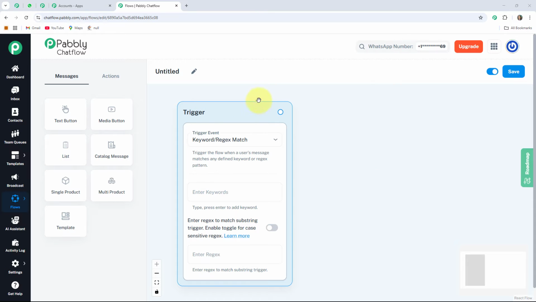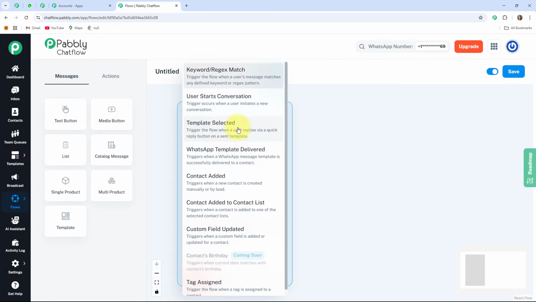So this is the starting point of creating our WhatsApp chatbot, where at first you have to select the trigger event. When you click on it, it will provide you multiple trigger events to start your flow. That is keyword/regex, user starts conversation, template selected, WhatsApp template delivered, contact added to contact list, custom field updated, contact's birthday and tag assigned.